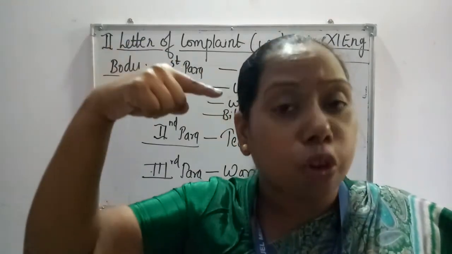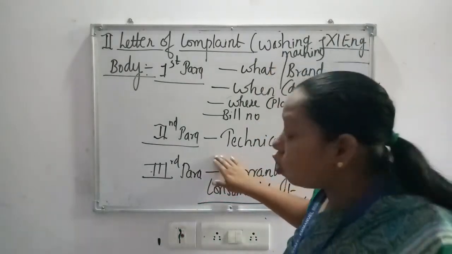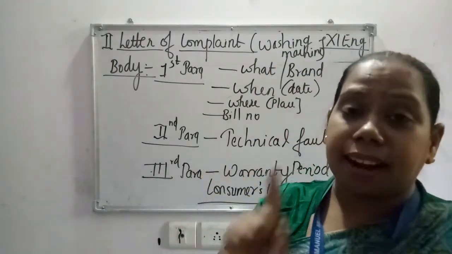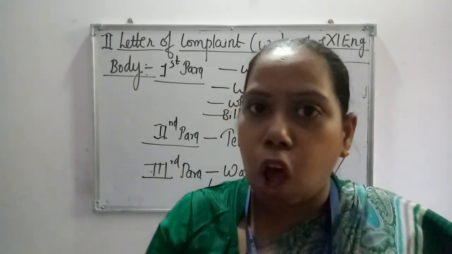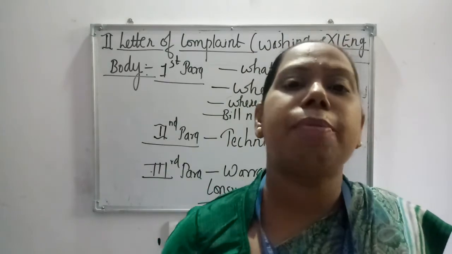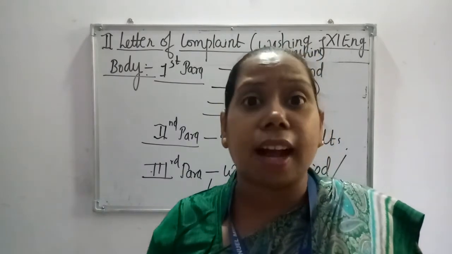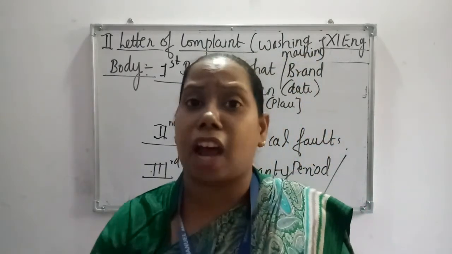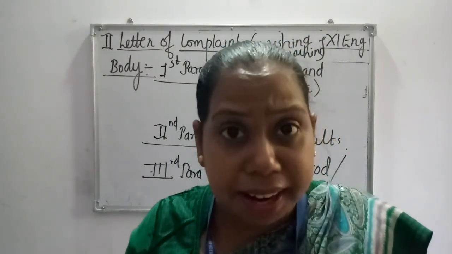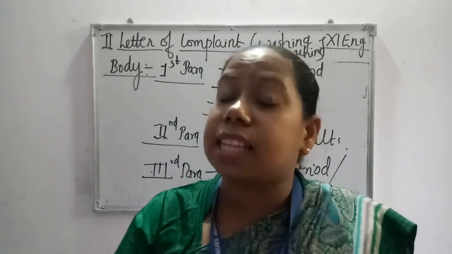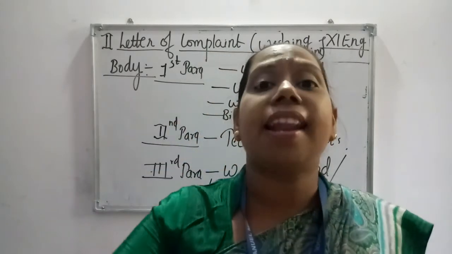Other details you have to imagine, you have to be creative about what the other technical issues can be, and that you have to write. Okay, class, don't behave like class 10 students saying madam, this was not given in the question. No, nothing will be given. A broad thing will be given, and you need to invent the other details. Like I told you, the question can say that you purchased a washing machine and after 15 days of working it showed some fault. The clothes not drying will also not be given, only that the washing machine was not functioning properly. Now write a letter of complaint.